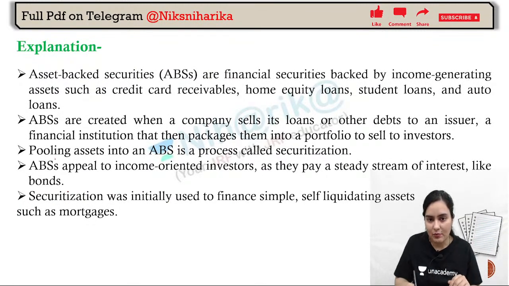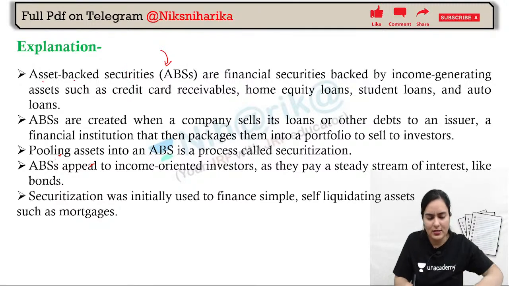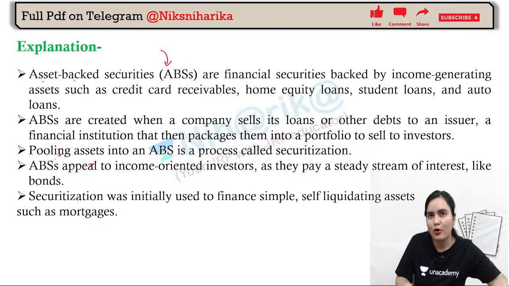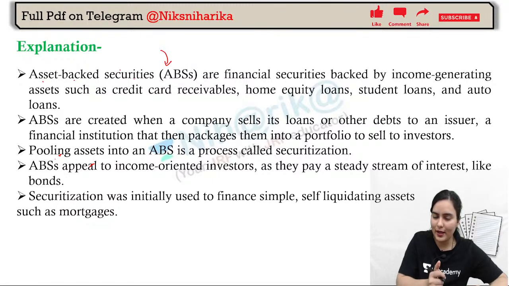One is ABS, asset-backed securities. And one more category is there, that was mortgage something, M. One was of 5 years and one was of 15 years.